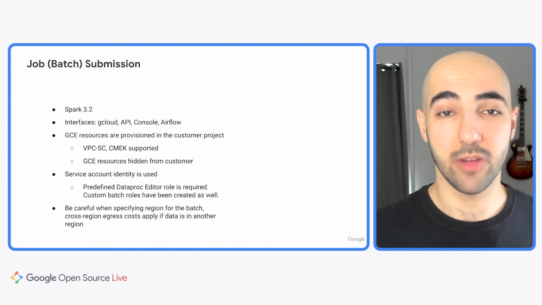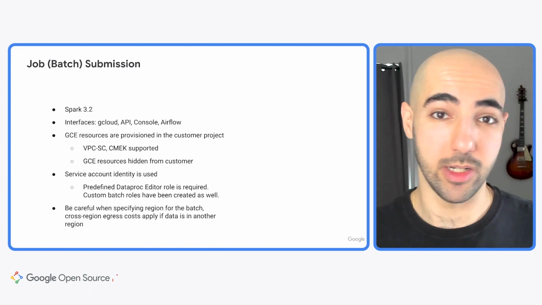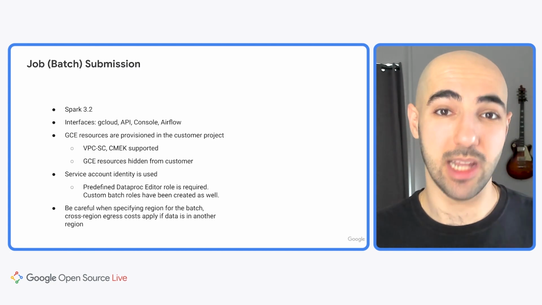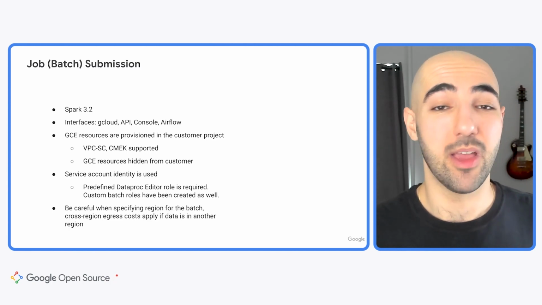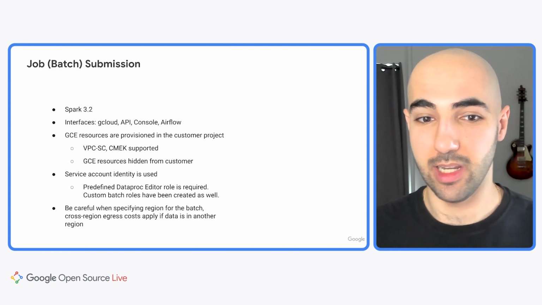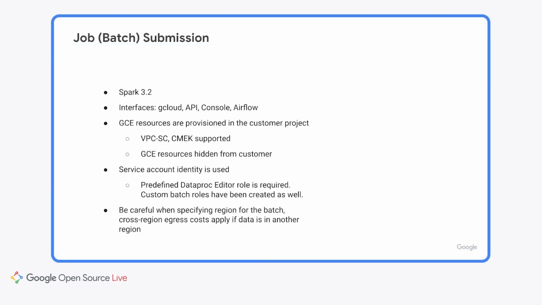Okay, so let's talk a bit more about actually submitting a Spark job. First and foremost, Serverless Spark uses Spark 3.2, which is something I'm personally really excited about because Spark 3.2 has the Pandas API in it now, which I think is great, and it lets you distribute Pandas jobs very easily and in a serverless environment. In terms of how you can submit your job, you have many different options for interfaces, including the gCloud SDK, the API, the Cloud Console, and Apache Airflow, or Cloud Composer, which is our hosted version of Apache Airflow.